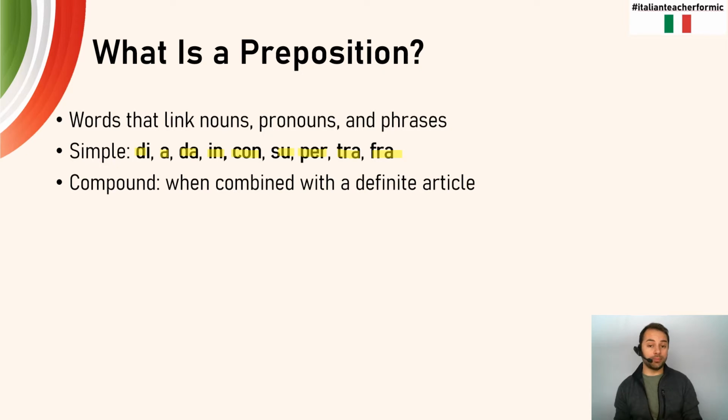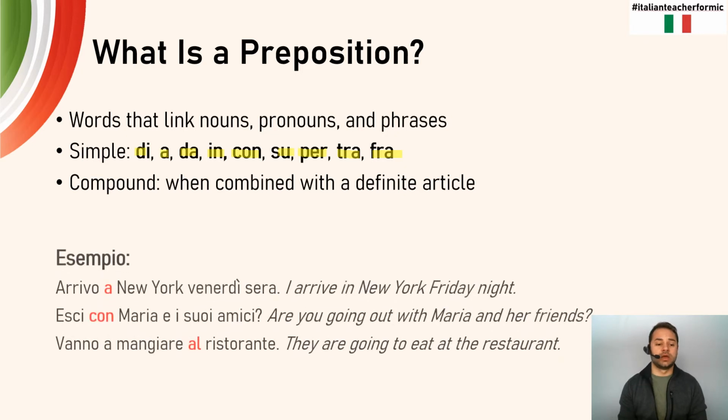And then a compound or combined preposition is when that's combined with a definite article. And we remember our definite articles: il, lo, la, i, gli, le. Those articles, meaning "the", when they're combined with one of these simple prepositions, we now get that compound preposition. So let's take a look at some examples.